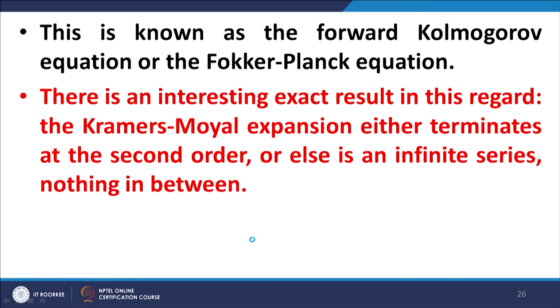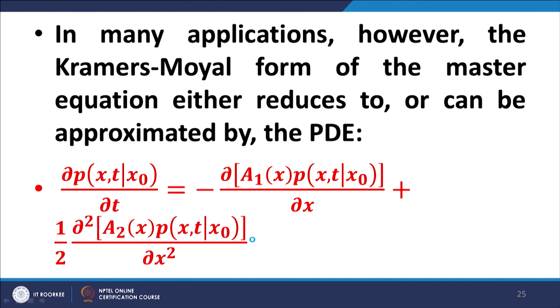So, what happens? Even if you take the first two terms in the series, this term on the left hand side, and this term on the right hand side, this serves as a pretty good approximation, and in many of the cases, the series would terminate at this point, and if the series does not terminate, then the theorem says that the series would continue indefinitely. But even if the series continues indefinitely, the use of only these two terms makes a pretty good approximation.